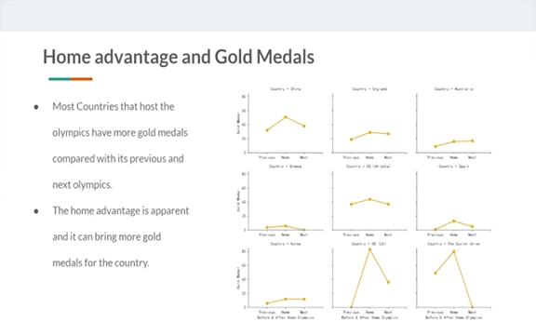I created this map, also used a Python pie chart for 9 countries, and it's easy to see that most countries that host the Olympics will have many more gold medals compared with their previous and next Olympics results. And it's apparent that home advantage can bring many more gold medals for the countries.